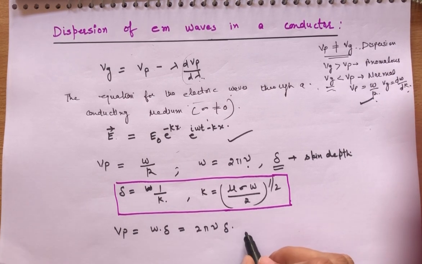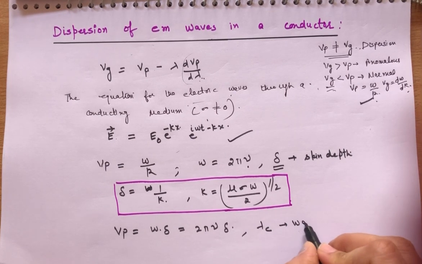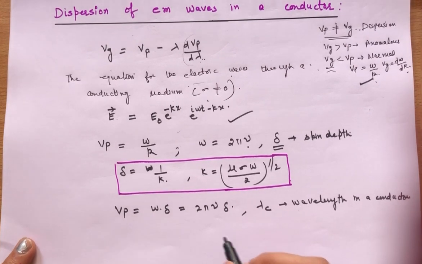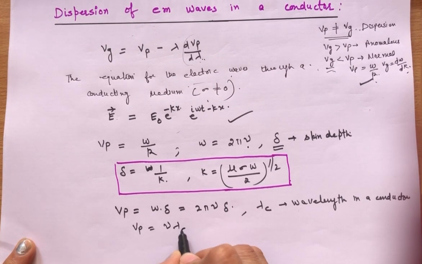And if we are taking lambda c, that is the wavelength in a conductor. If this is a wavelength in a conductor, then can I write Vp is equal to nu into lambda c. By definition we have v is equal to nu lambda, so Vp is equal to nu lambda c. Clear?